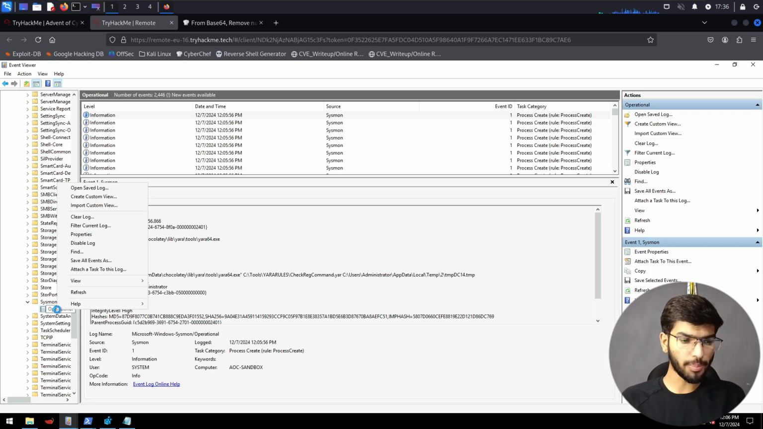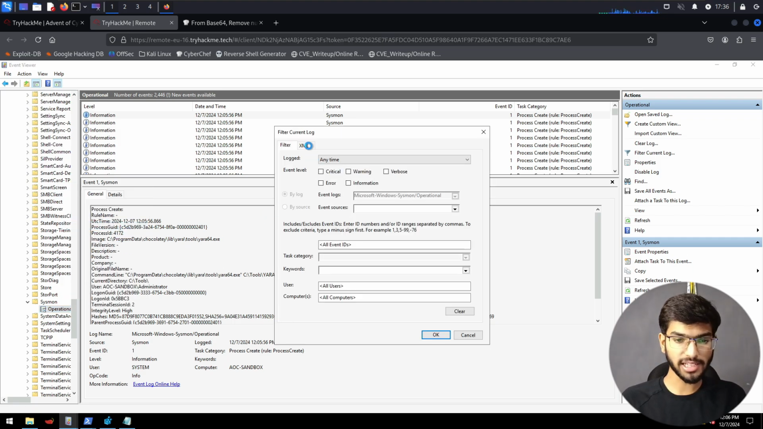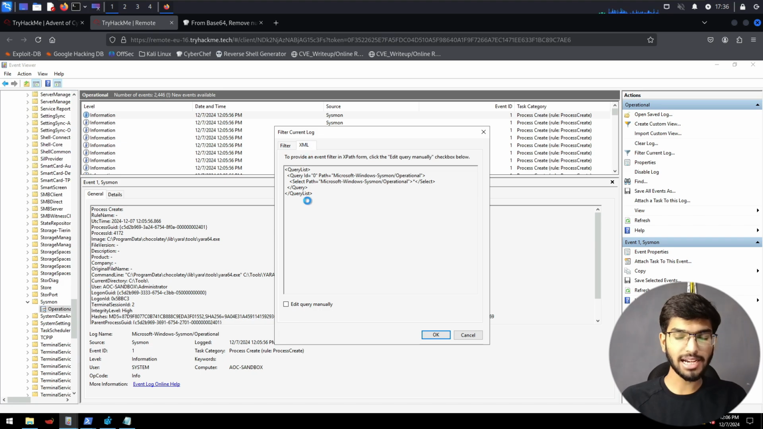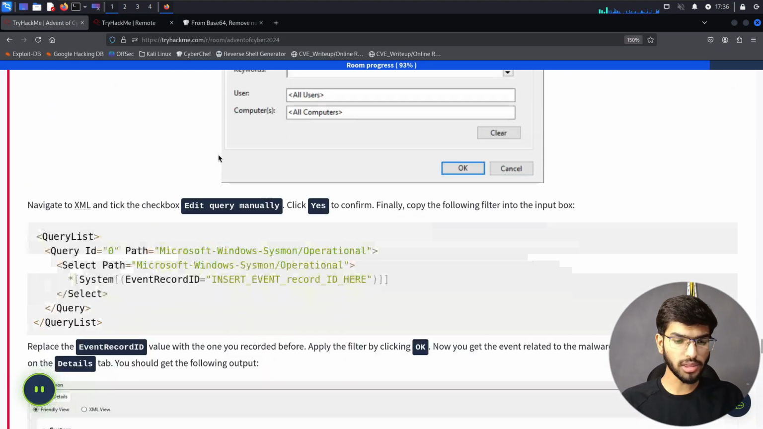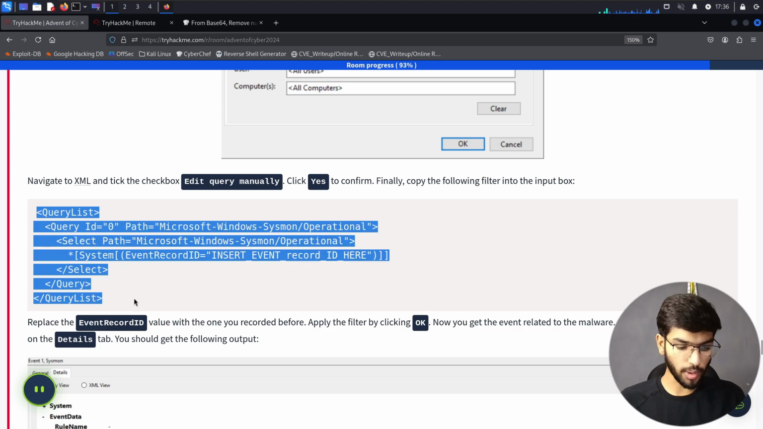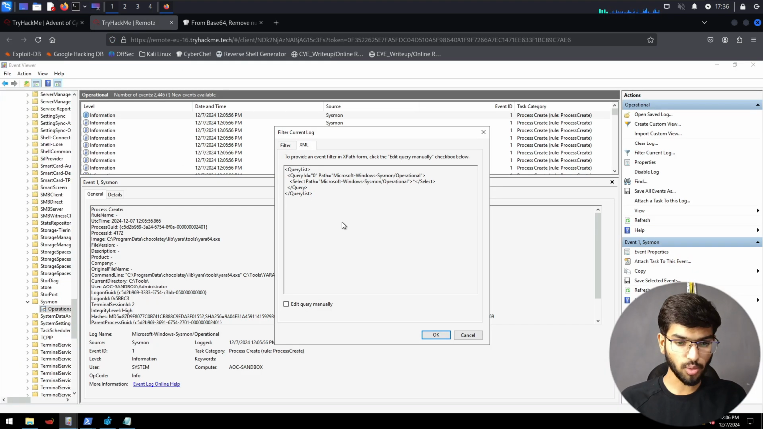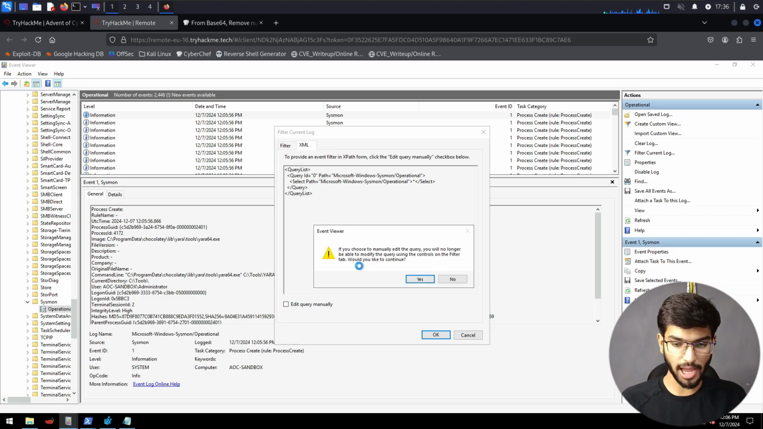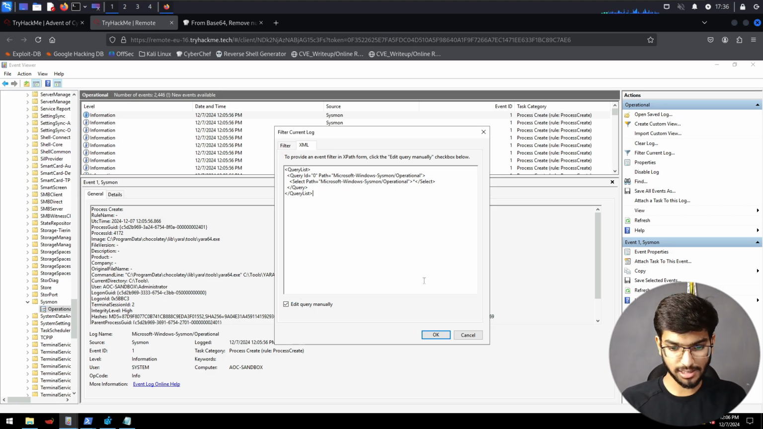Right-click on Operational and go to the option which says Filter Current Log. Here, choose the XML tab, and let's write a custom query given by TryHackMe to narrow this down to the one we only want to see. So the query is here. Let's copy this query, come back to our system and select the option which says Edit query manually, confirm with yes, and then paste in the query here.